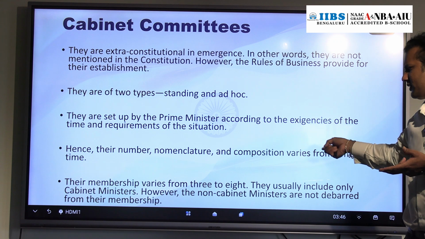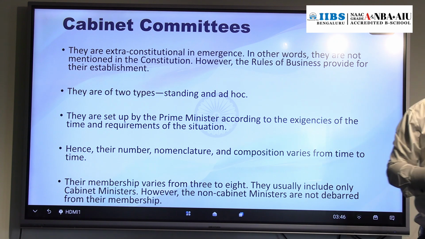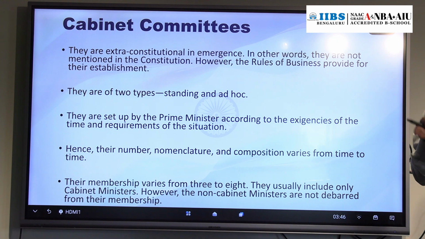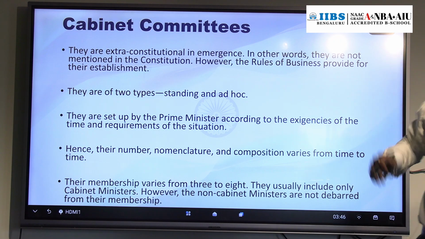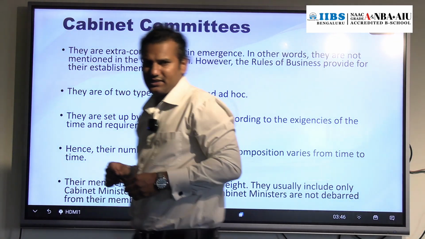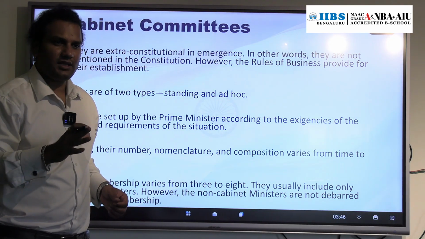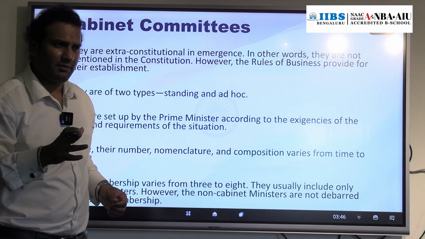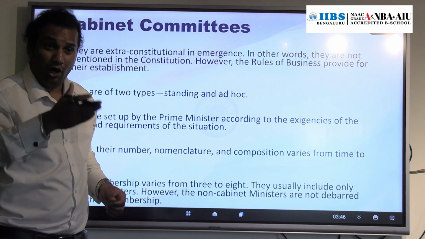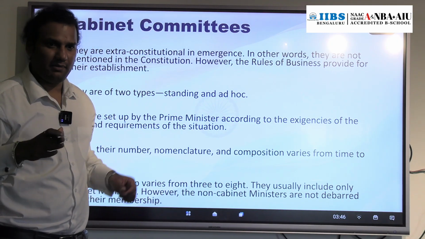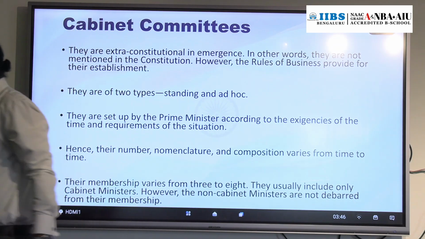They can also become members of this cabinet committee. They are not debarred. It depends upon the Prime Minister, who has the power to set up these committees. Understood? Please remember, it is not compulsory that only a cabinet minister shall be a member of the cabinet committee. A non-cabinet minister can also be a member.